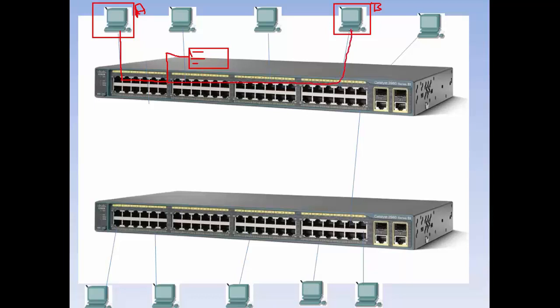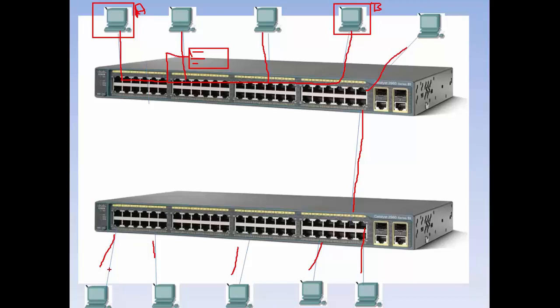But if it does not find the destination MAC in its MAC database, then it starts sending to everyone an ARP query to find out the destination MAC. The switch is connected here and it will send to every machine here. A switch cannot stop a broadcast packet. Other services like DHCP also work on broadcast.